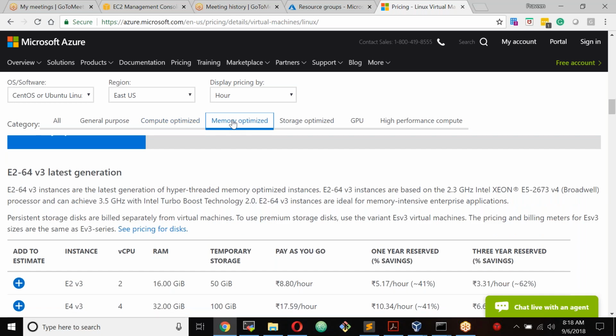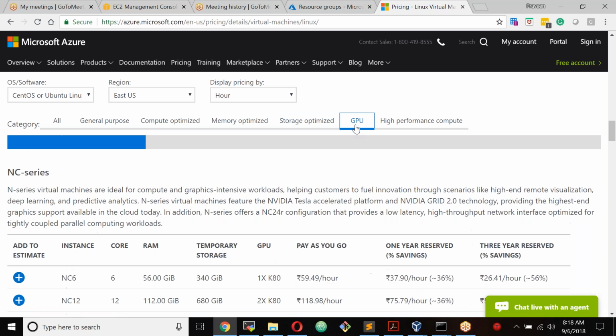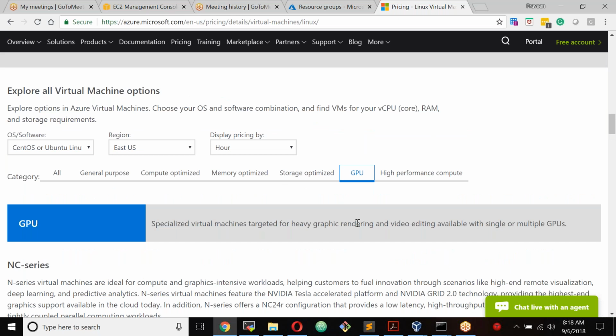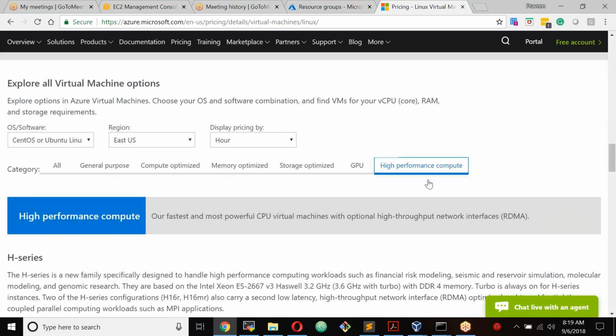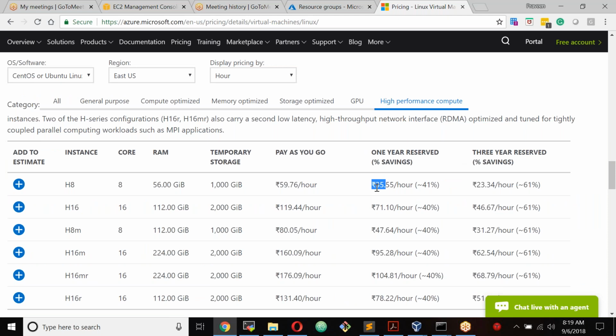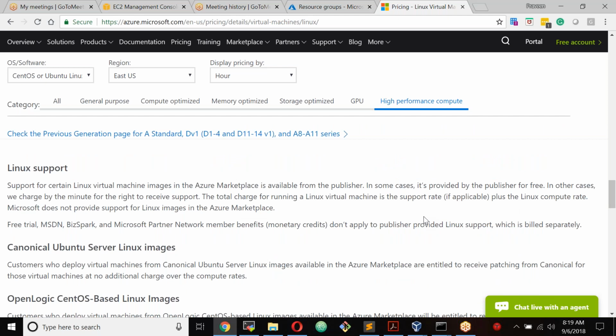Memory optimized is used for applications which require more memory. Then storage optimized L series, and GPU, which is graphical processing unit, used for heavy graphics or video editing software. And high performance compute, HPC, and you can see the cost here. It's costing you 35 rupees per hour. So these are different models.